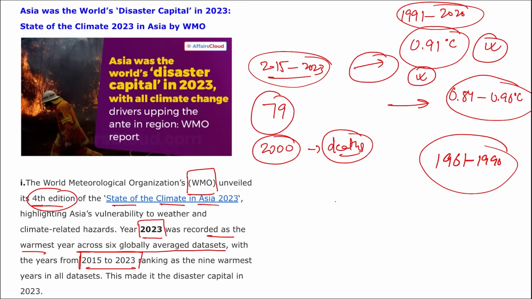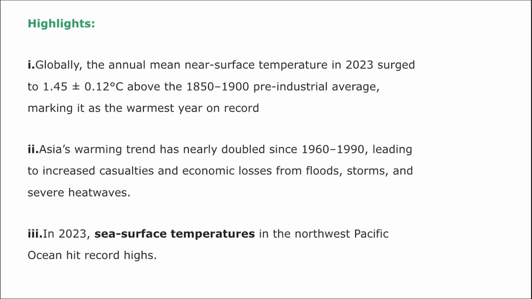Correct. Apart from this, remember Japan and Kazakhstan, these are the two countries that registered record high temperatures. Apart from this, also remember there are 6 data sets that were used for the calculation of these regional temperatures.